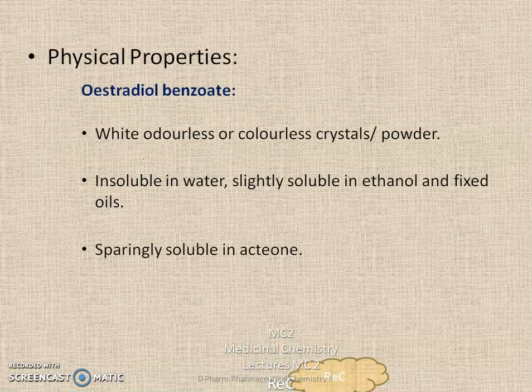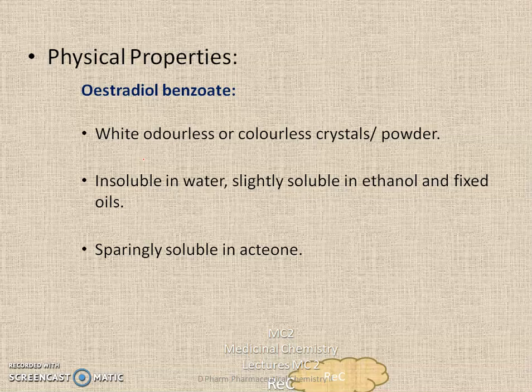Now coming to the physical properties of estradiol esters. We said that esters of estradiol are used for intramuscular preparation. The most commonly used estradiol esters are estradiol benzoate, estradiol valerate, and estradiol propionate, and all these estradiol esters are white, odorless, colorless crystals or powders.